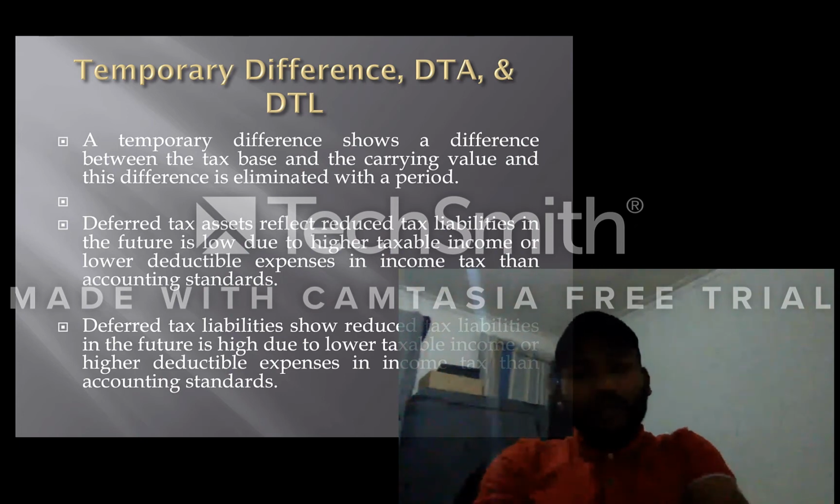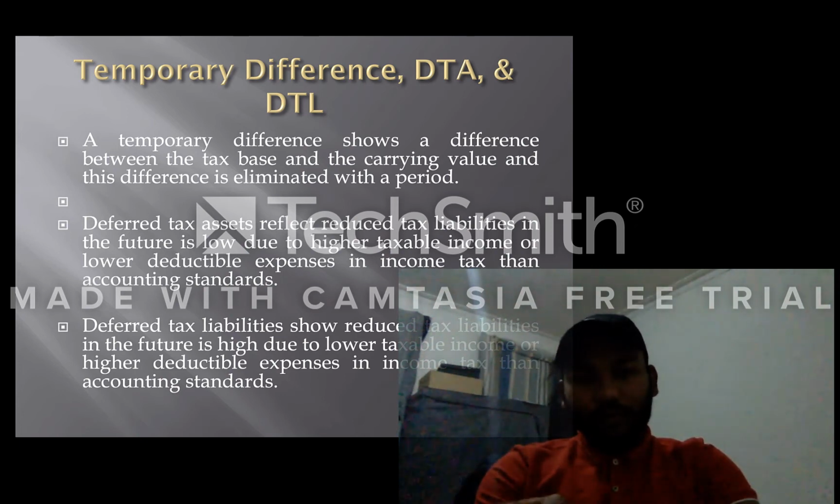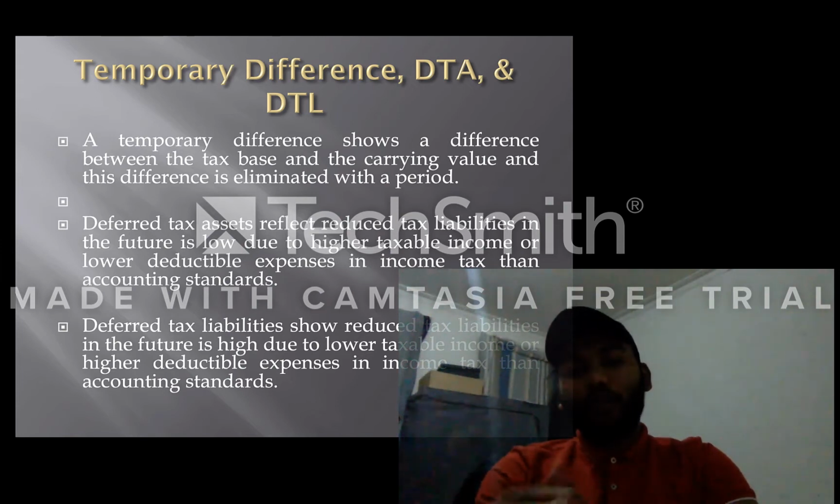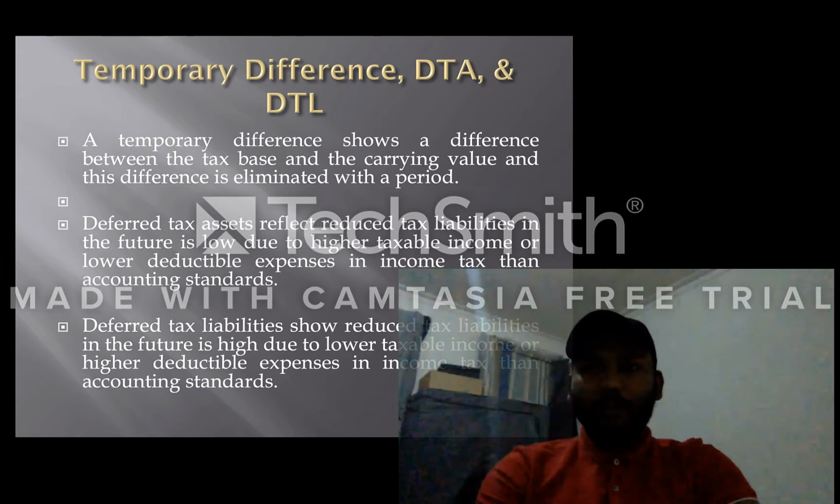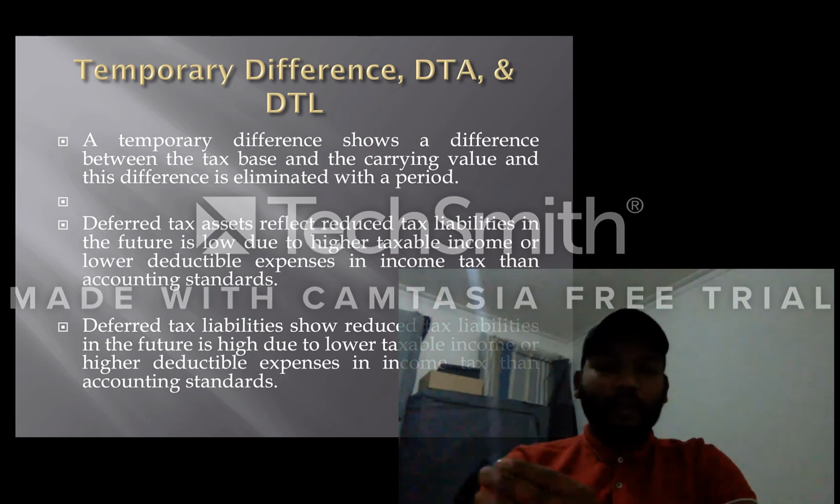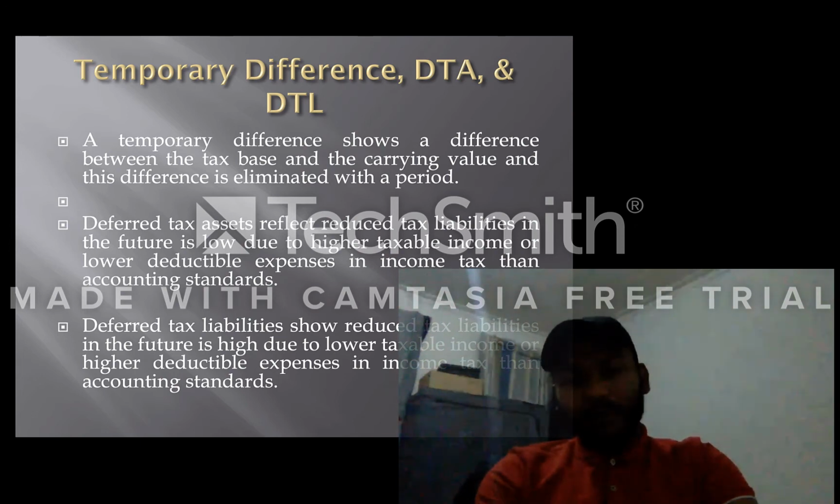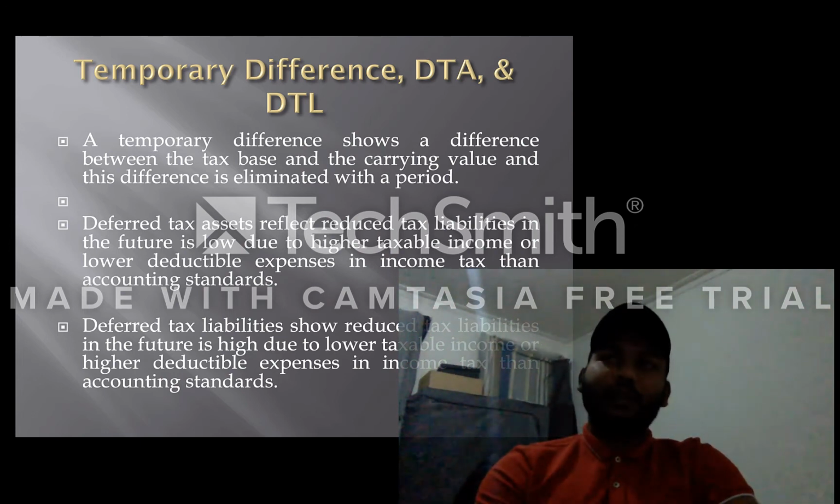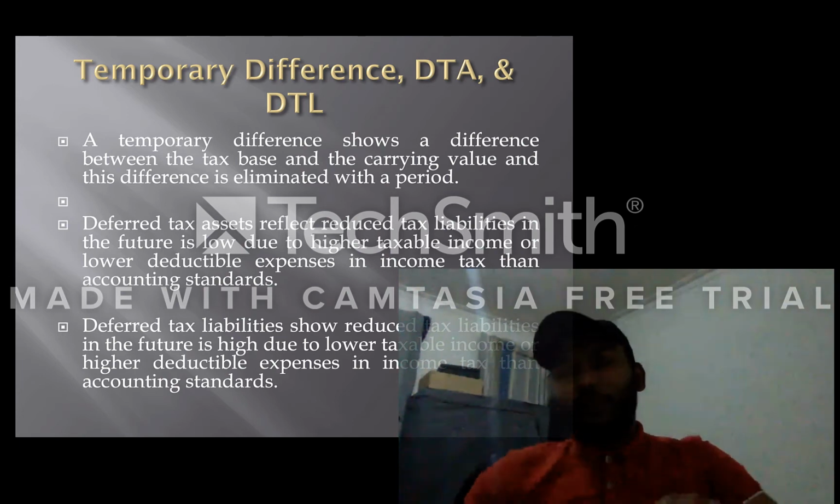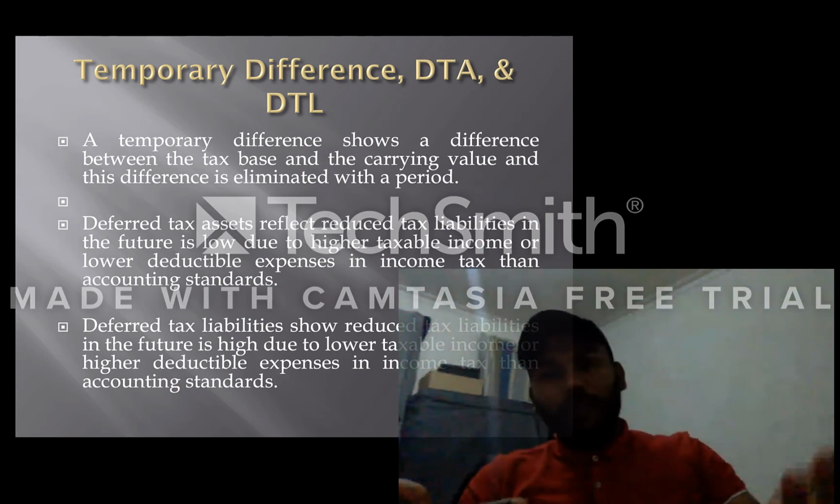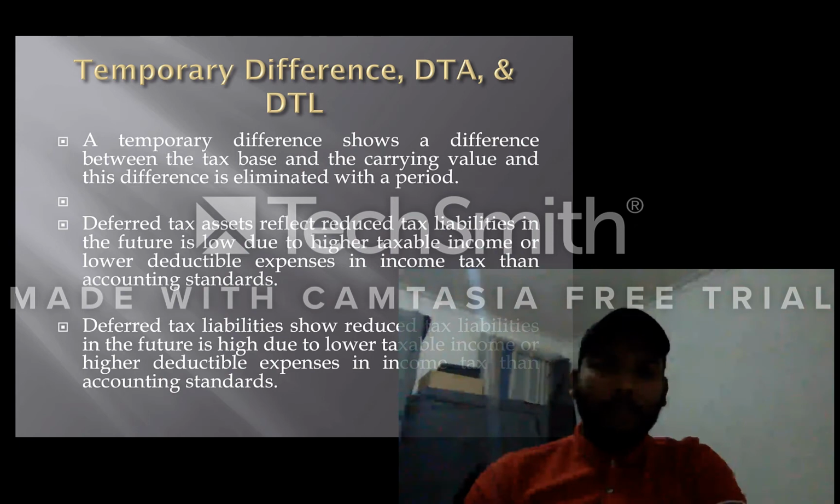Deferred tax liability shows that the tax liability in the future is higher due to a lower taxable income or higher tax deductible expense in income tax than in the accounting standard. So it could be this way around or the other way around. That's what it explains here.